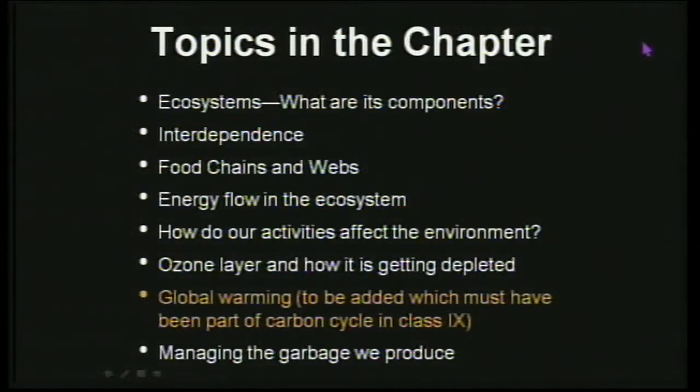But before I get into that, let us see what we have in this chapter, the class 10 science chapter, our environment. So what are the topics covered in the chapter? These are the topics. It talks about ecosystems, what are its components, interdependence of living organisms and with the environment, food chains and food webs, energy flow in the ecosystem, how our activities affect the environment, and the ozone layer and how it is getting depleted.